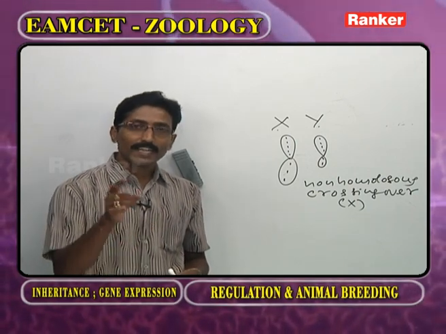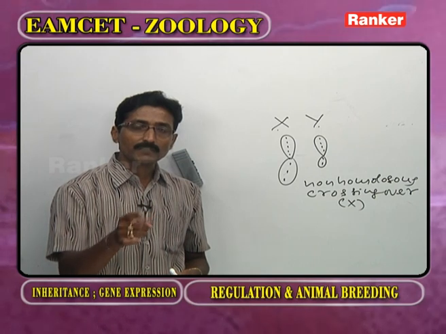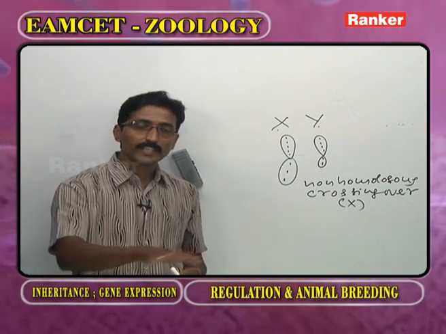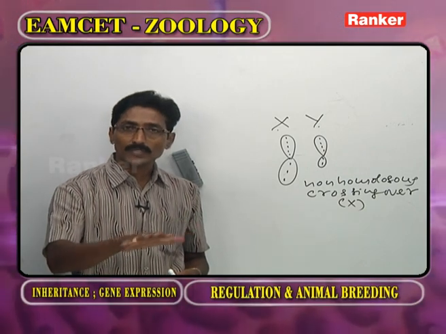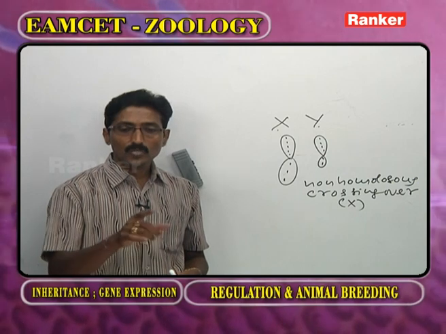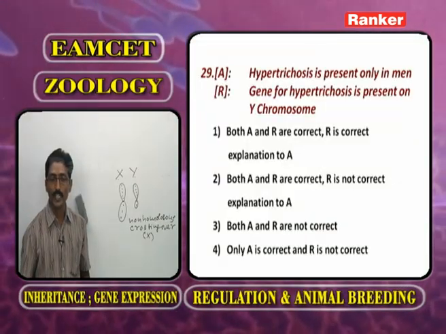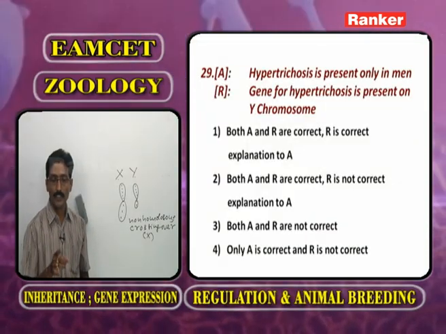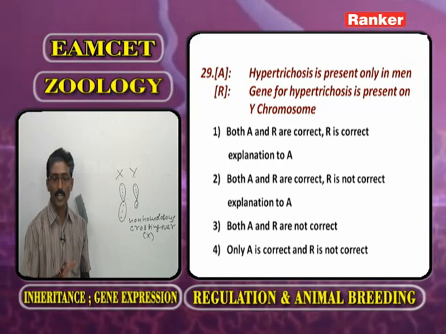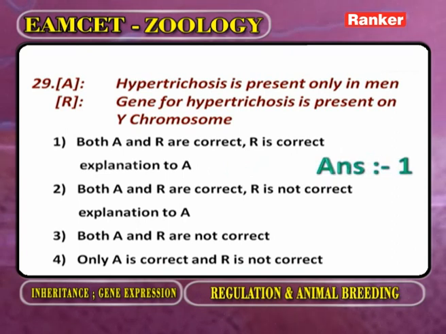So the genes for the characters present on the Y chromosome always pass from father to son. The genes on the Y chromosome are called holandric. So hypertrichosis is present only in men. The genes for hypertrichosis are present on the Y chromosome. So the answer is next one.